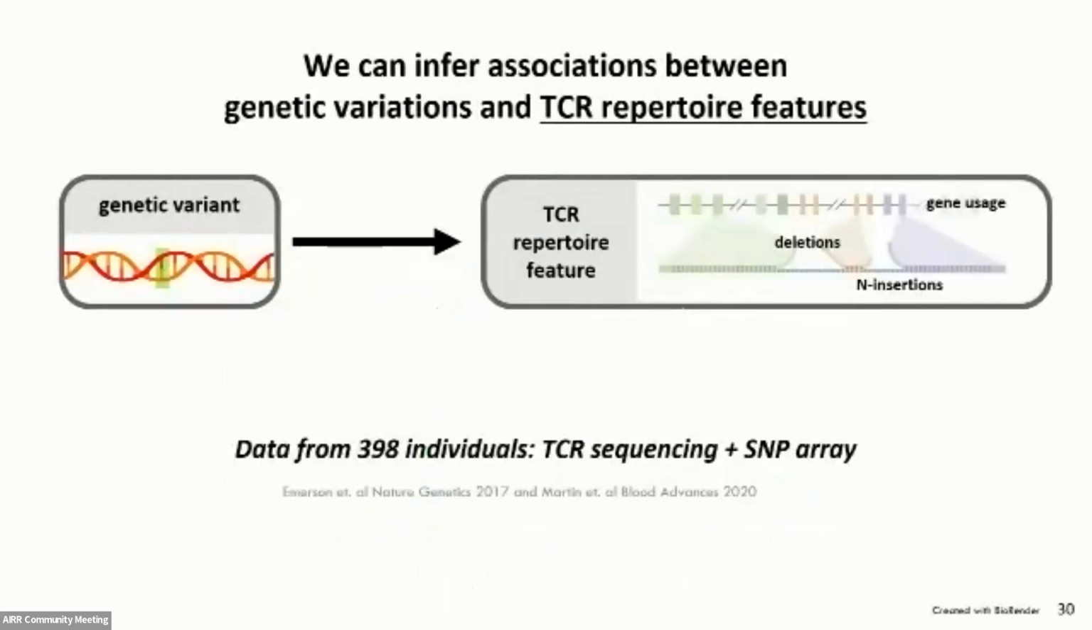So for our work, we want to infer associations between genetic variants and inferred TCR repertoire features, such as the extent of deletion, the number of N insertions, or the V gene, D gene, and J gene usage frequency. And to do this, we use data from around 400 individuals from those two papers highlighted below that pairs TCR beta repertoire sequencing and a large SNP array data set.